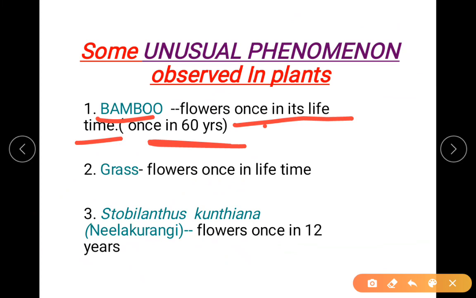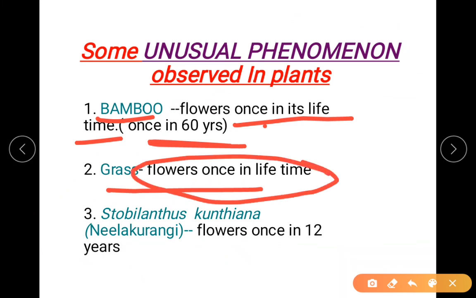They are an unusual phenomenon. Similarly, grass. Grass I've just included here, it is not an unusual phenomenon, but this question can be asked: name the plant which flowers once in its lifetime. So you can include bamboo or grass, but most preferably we choose bamboo as the answer.